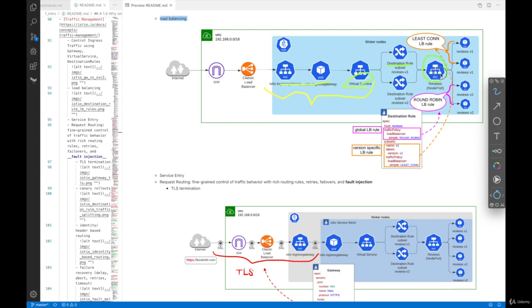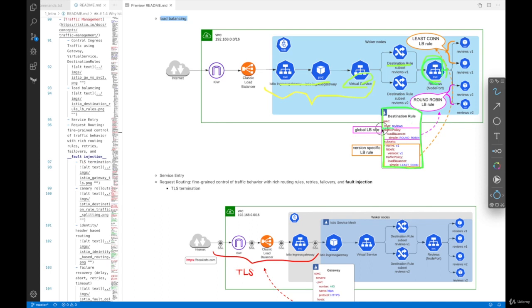So between these two points, there could be another object called a destination rule where you can configure the backend service's load balancing policy. So here, from service to a backend pod, by default, it'll do layer 4 load balancing with a round-robin algorithm. That's the default in Kubernetes. But if you want to control and customize the load balancing algorithm and policy, you can do so.